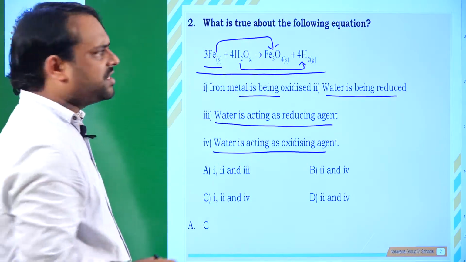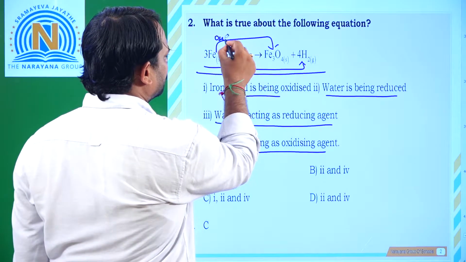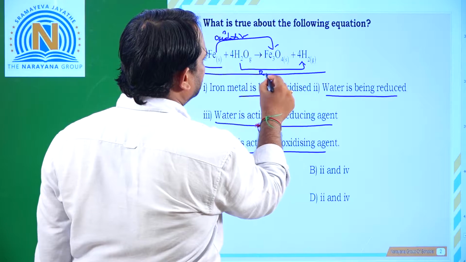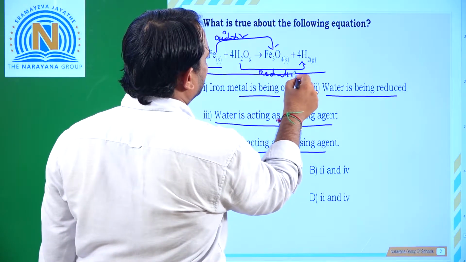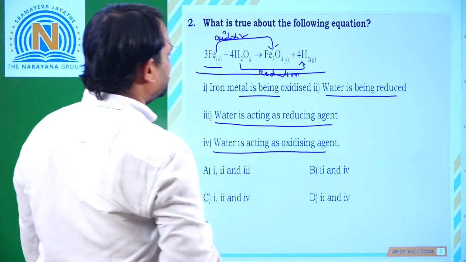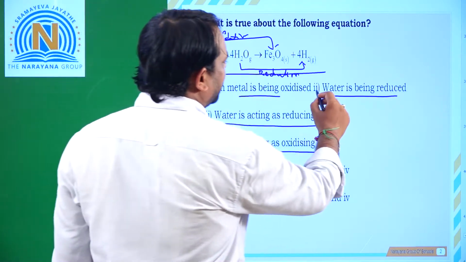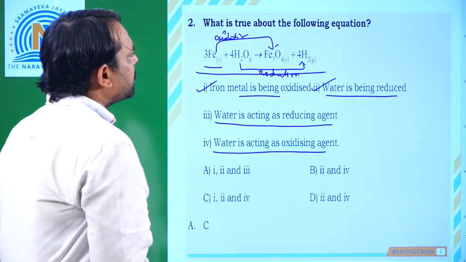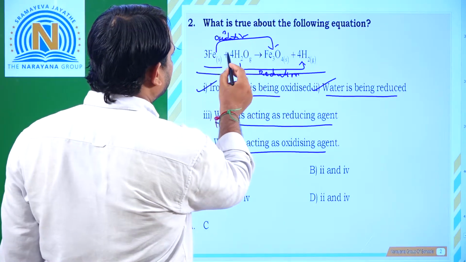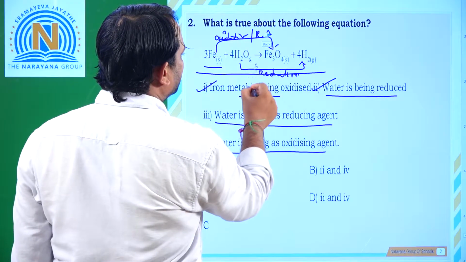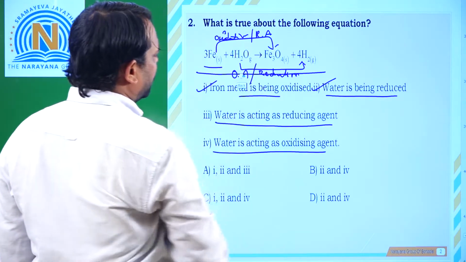Addition of oxygen is nothing but oxidation, and removal of oxygen is nothing but reduction. So iron metal is being oxidized, this one is correct, and water is being reduced, this one is also correct.